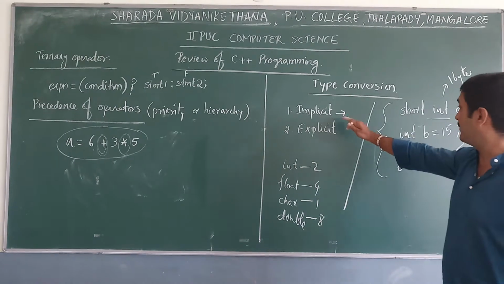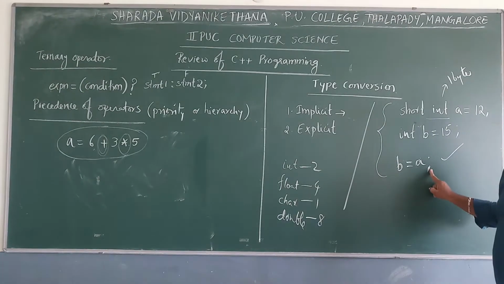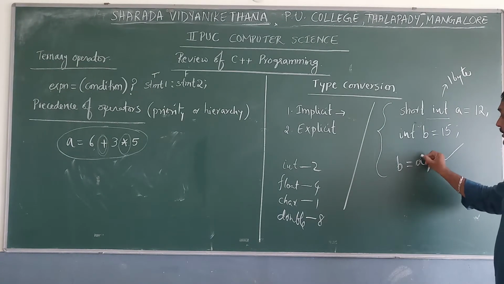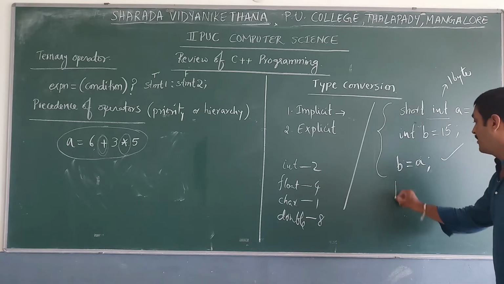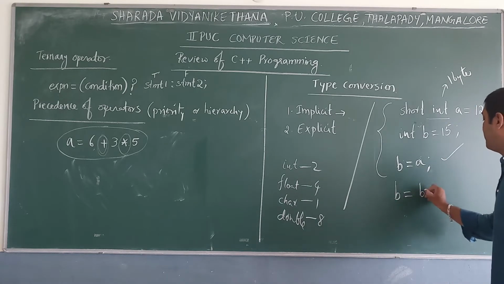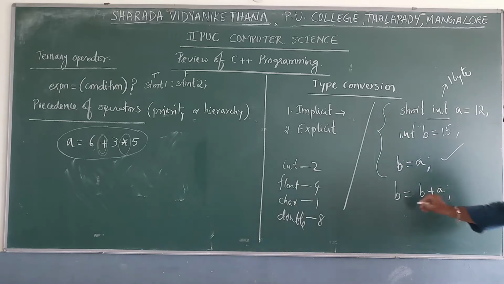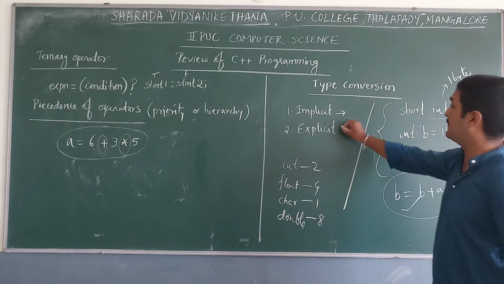So directly we can make use of this one, b equal to a, nothing will happen. So it will convert a to b, or we can use b equal to b plus a. And this type of assignment is also allowed in C++, right? Okay, next one is explicit type conversion.